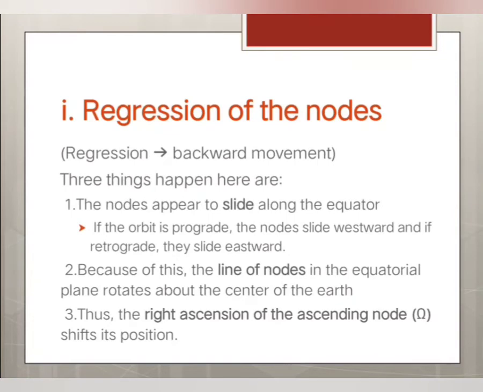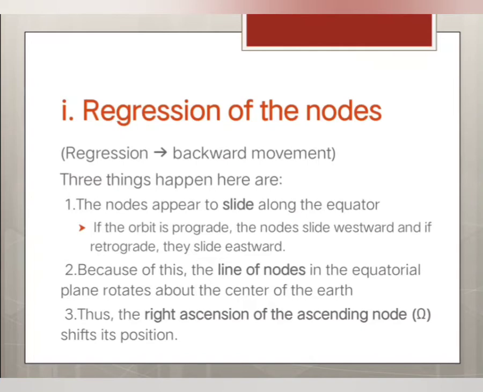Regression of the nodes. Regression is nothing but a backward movement. Three things happen here. The nodes appear to slide along the equator, and this is due to the prograde and retrograde orbit. If the orbit is prograde, then the nodes slide westward, and if it is retrograde, then they slide eastward.